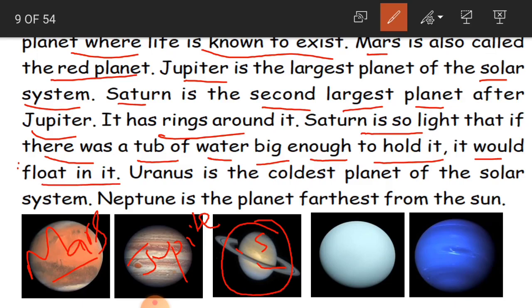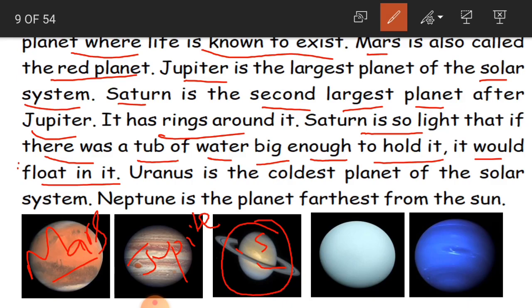See, children, if you dip a balloon in water, it does not sink, it just floats on the water. Same like that, Saturn is so light in weight that it would float on the water.